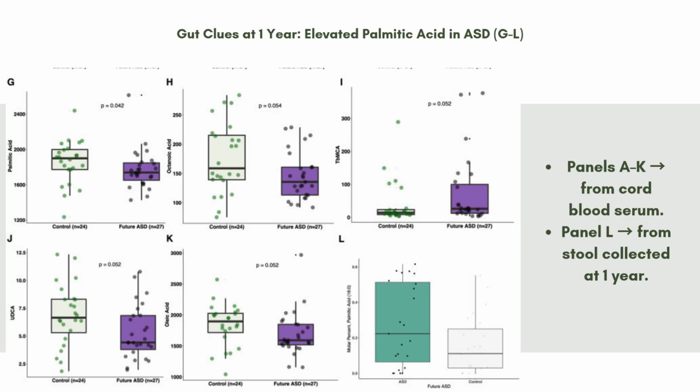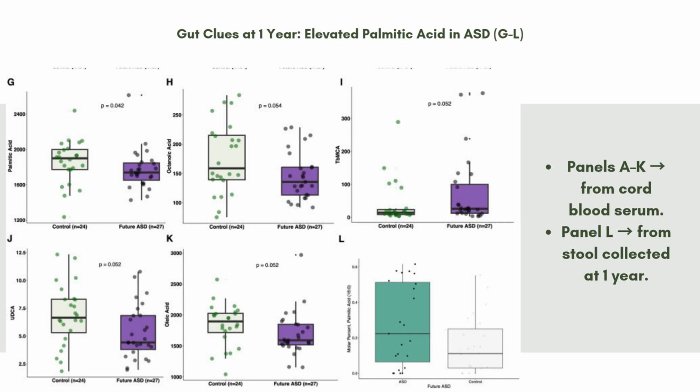through L. Panels G through L are the remainder of the cord blood metabolites, and panel L highlights the key findings in the stool samples at 1 year old. So panel G is the palmitic acid. It's another saturated fatty acid. It's lower in ASD, which aligns with the potential lipid metabolism disruptions.